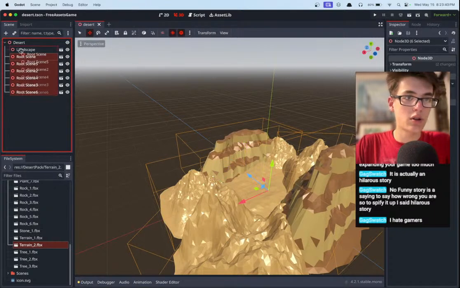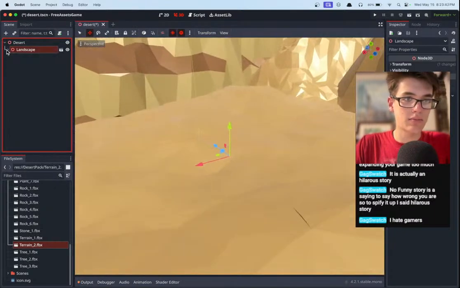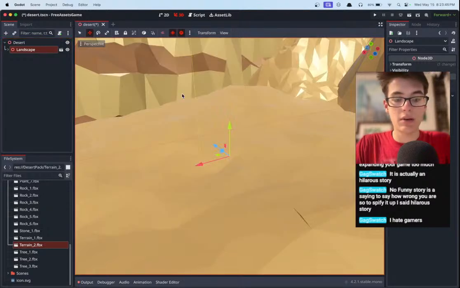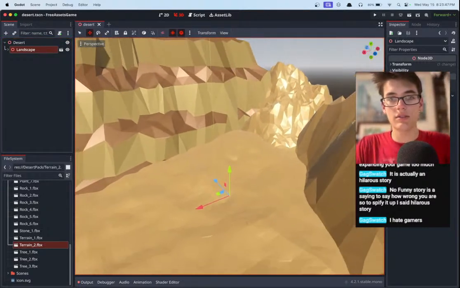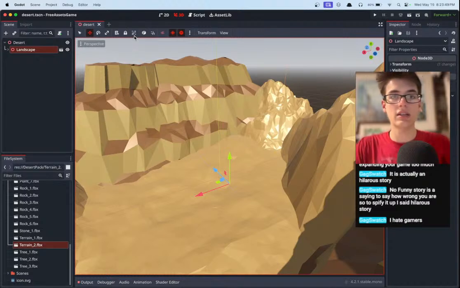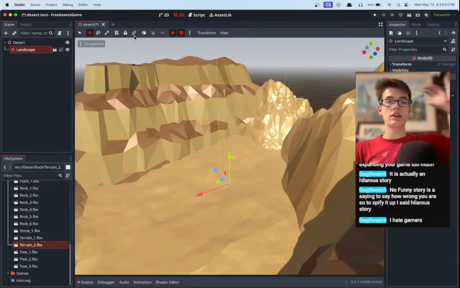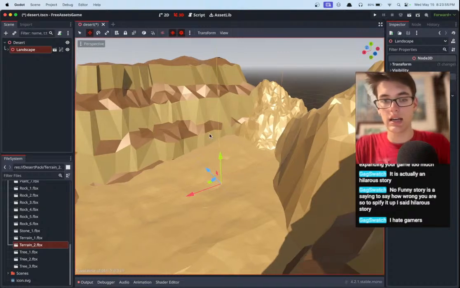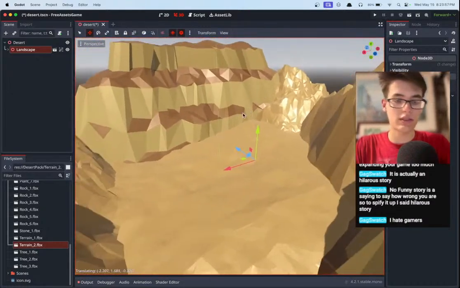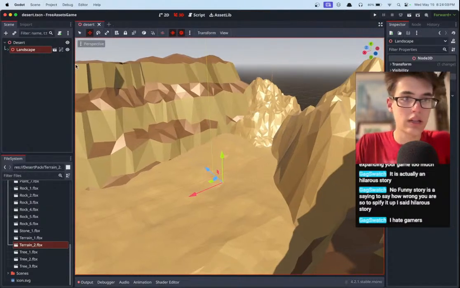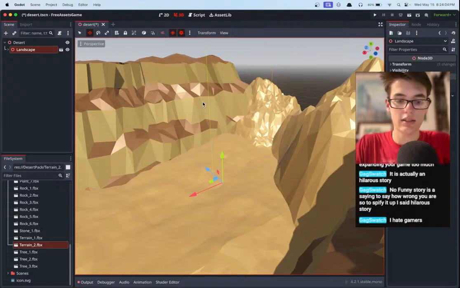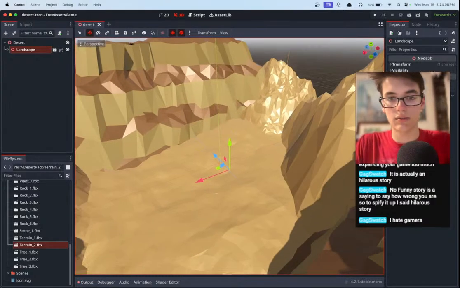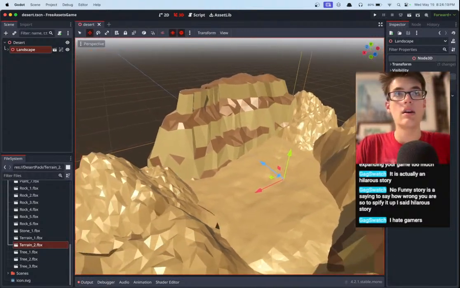All right, let me just put all the mountains under the landscape and package that up. A handy little thing I learned you can do in Godot, because obviously I'm new to Godot, is if you press this little button here with the two squares, it groups it. So now I can't select the individual mountains and accidentally drag them to who knows where. I can only select the entire landscape as a whole. You can see it made this little group thing right here. Obviously I could undo that and select the individual mountains, but I want it grouped so I don't accidentally move just one mountain.